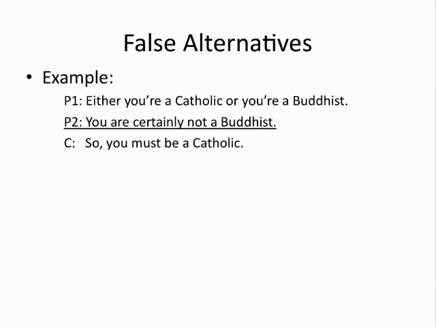Take this example of a false alternative. Premise 1, either you're a Catholic or you're a Buddhist. Premise 2, you are certainly not a Buddhist. Conclusion, so you must be a Catholic. Is the disjunction that is presented in premise 1 truly exhaustive? Are Catholicism and Buddhism the only religions? No. So this argument commits the fallacy of false alternatives.